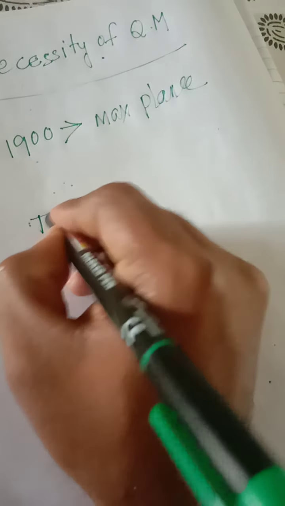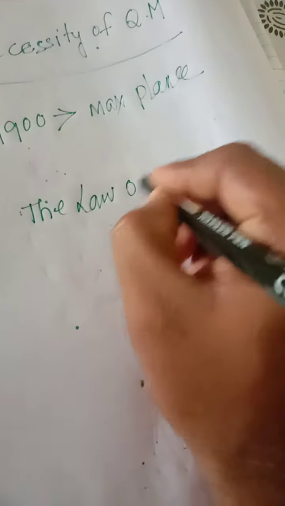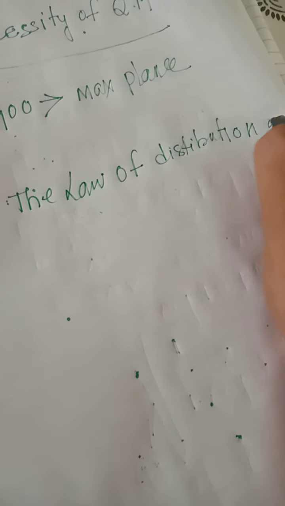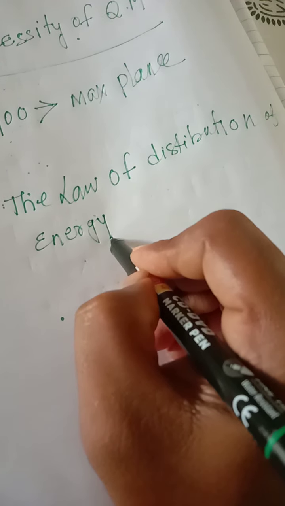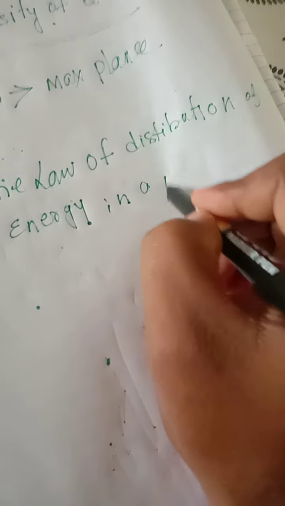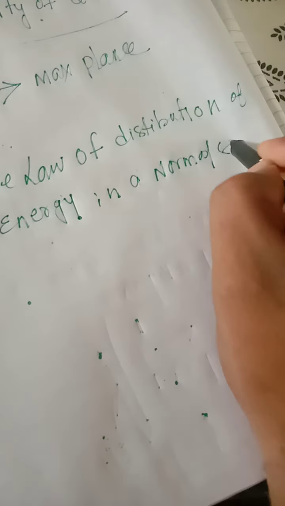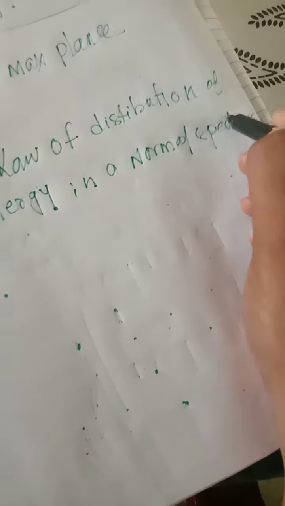In the year 1900, Max Planck discovered a historical paper, the law of distribution of energy in a normal spectrum.